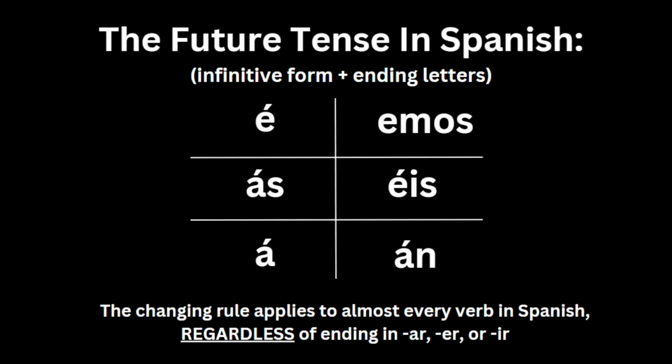For the yo pronoun, you keep the form of the verb and then put the ending é with an accent so that when you say the word, the emphasis is put on that accent. For tú, you put ás with an accent. For él, you put á with an accent. For nosotros, you put emos with no accent, making it the only pronoun in the future tense with no accent. For vosotros, you put éis with an accent, and for ellos, you put án with an accent.